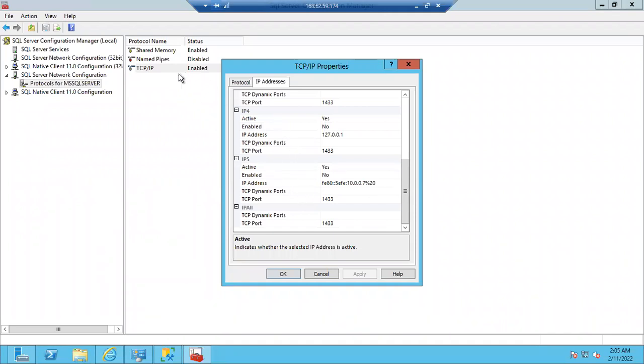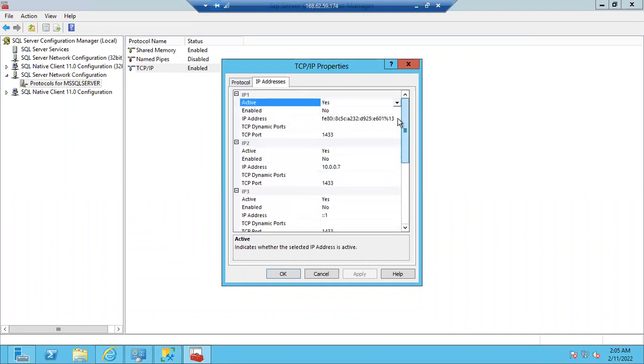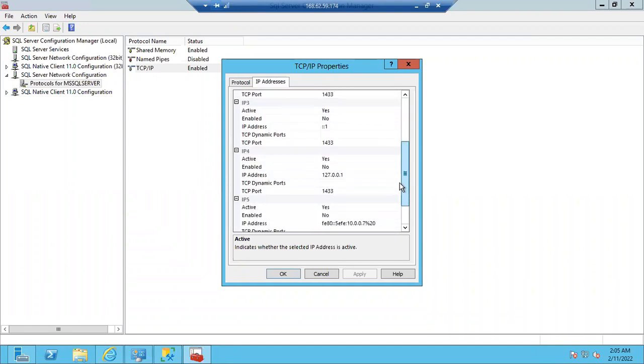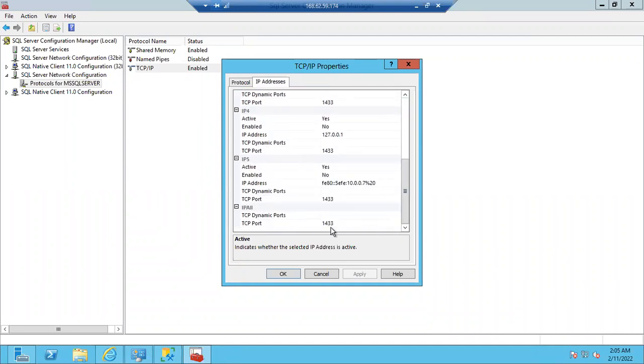I want to change it. Now go to the IP Address section. Last, you have to go down. You can see a lot of 1433 entries, guys, right? The IP1, IP2, IP3, like that. IP5 will be there. Finally, you can see TCP Port for IP All. You can change it here, guys.